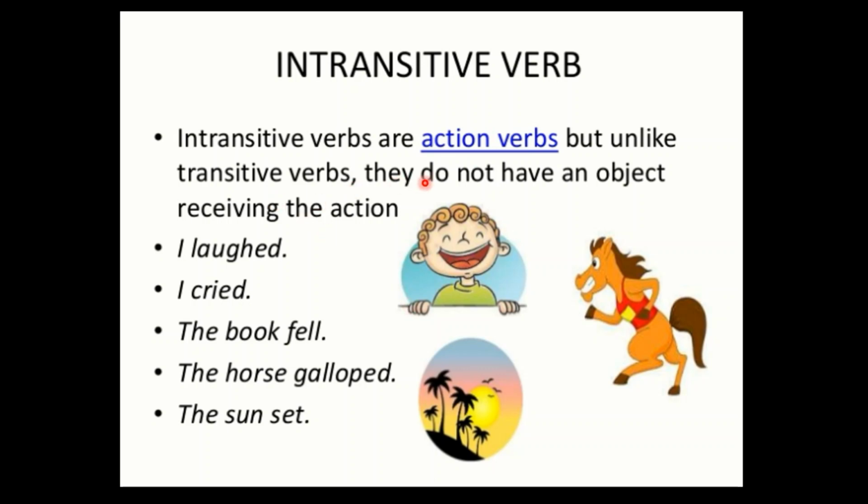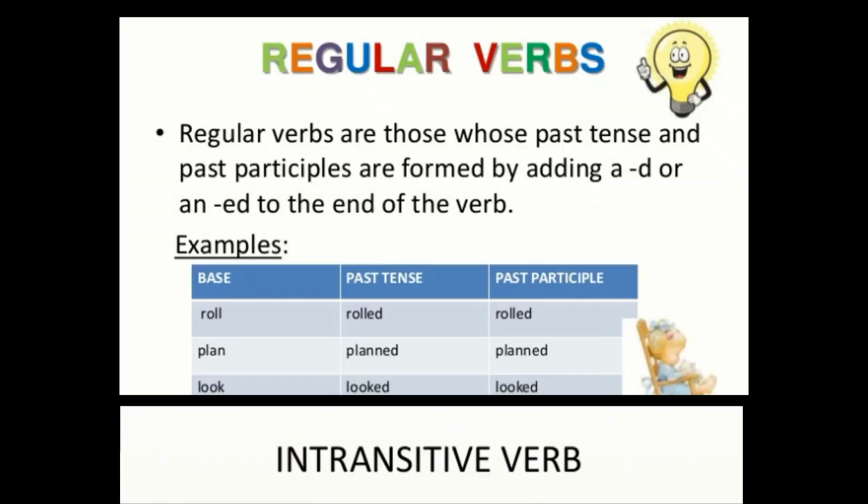Intransitive verbs are action verbs. These are also action verbs, but unlike transitive verbs, they do not have an object receiving the action. So in other words, in intransitive verbs, the action is not passed over to an object. All these are intransitive. For example: I laughed, he cried, the book fell, the horse galloped, the sun set.